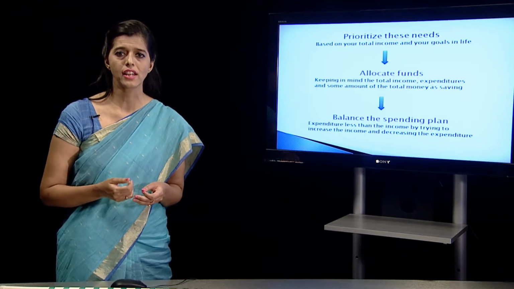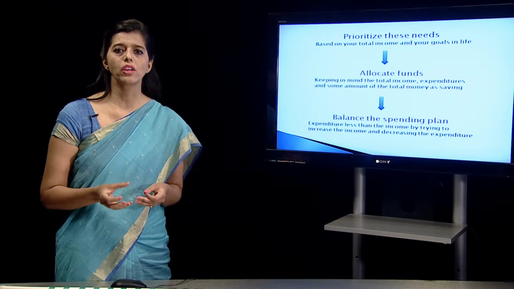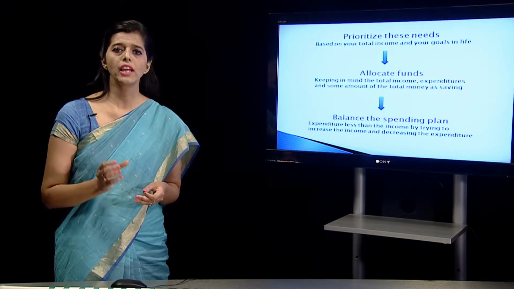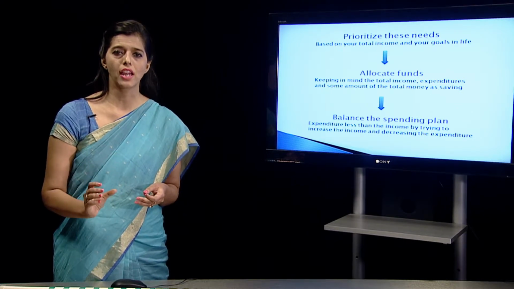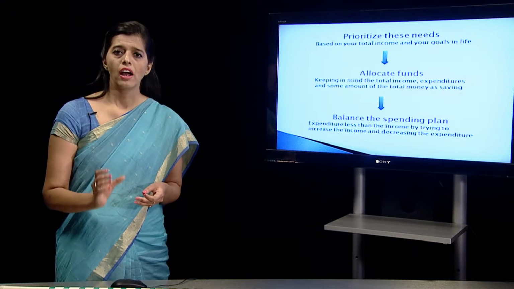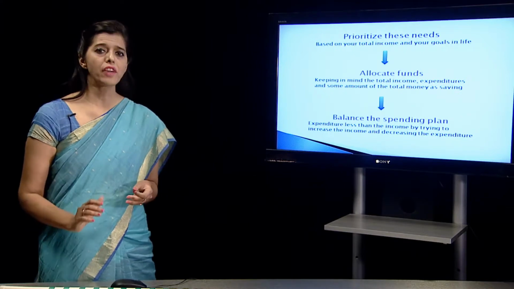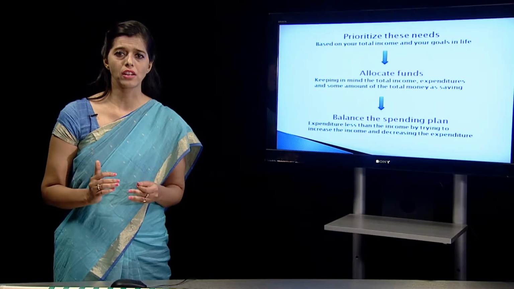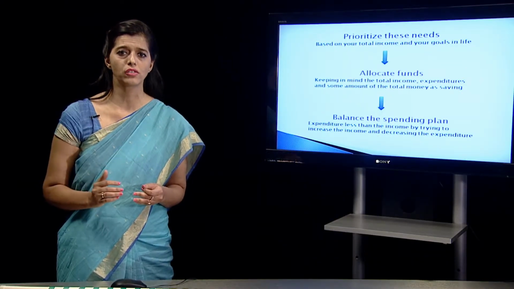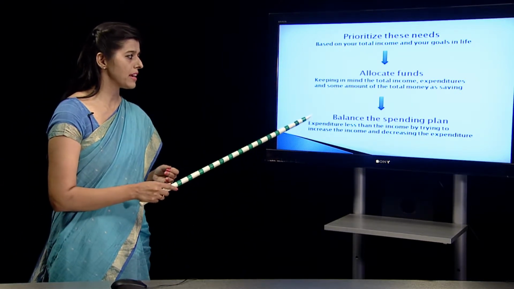Suppose in the example which I had taken, the money has to be spent on foods. So how much money am I going to give per month for foods? Then on education, how much money am I going to keep aside for education? How much money am I going to keep aside for maybe travel, or for buying a car, or for buying clothes? After I have done that, I am going to calculate how much money is going to be totally spent on expenditure for fulfilling all the needs of the family members. Then we go on to the next step of balancing the spending plan.